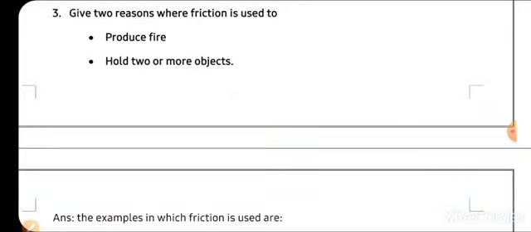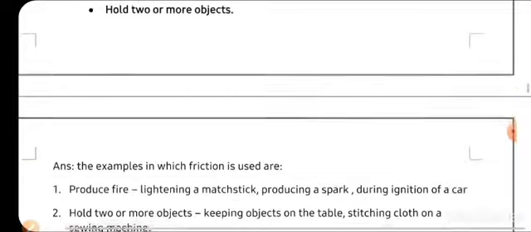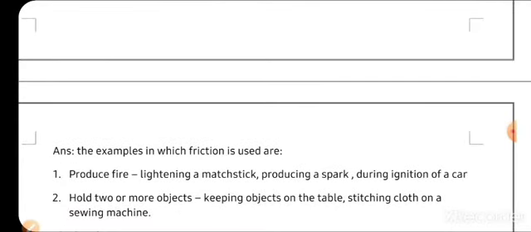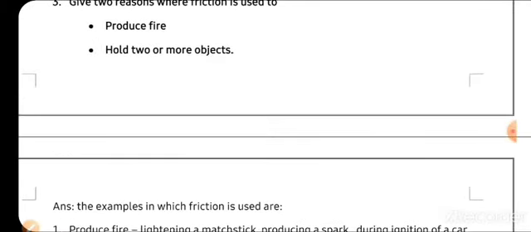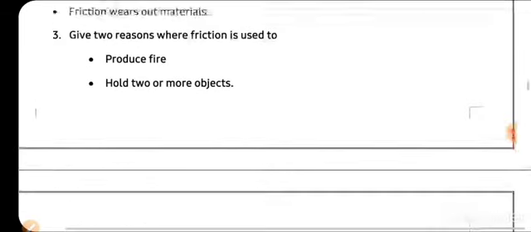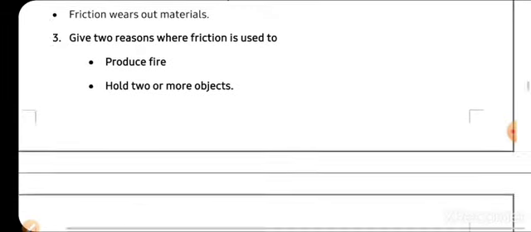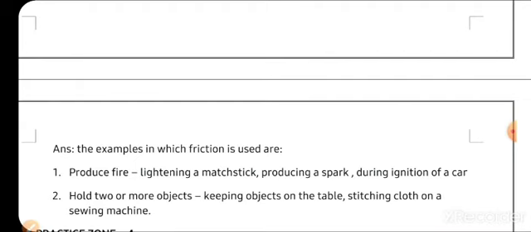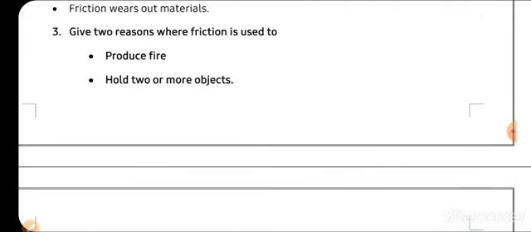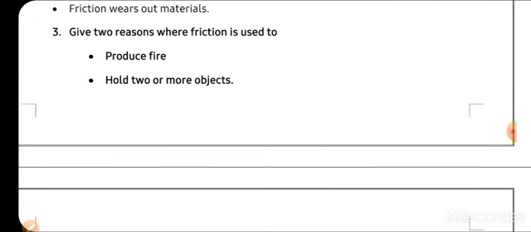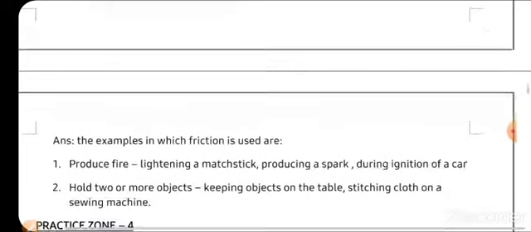Next is, give 2 reasons where friction is used to produce fire. फायर प्रोड्यूस करने में, like in the case of a matchstick, जब matchstick को burn किया जाता है by rubbing it against the matchbox. So this is, you can write, even you can write down producing a spark when 2 igneous stones, जो stones होते हैं rocks, when they are rubbed against each other, यहाँ पे due to the friction there is a production of fire.